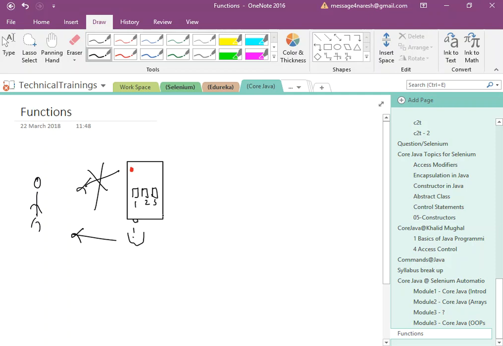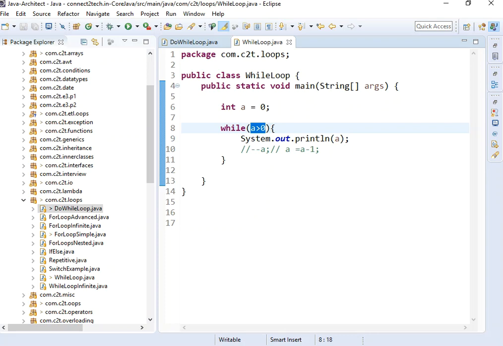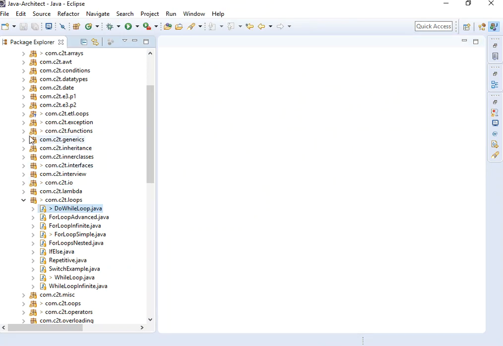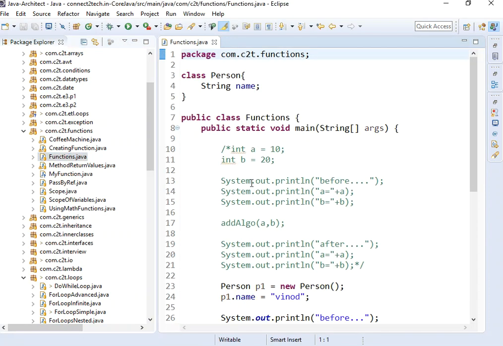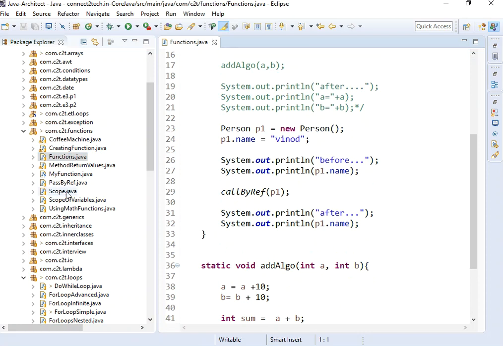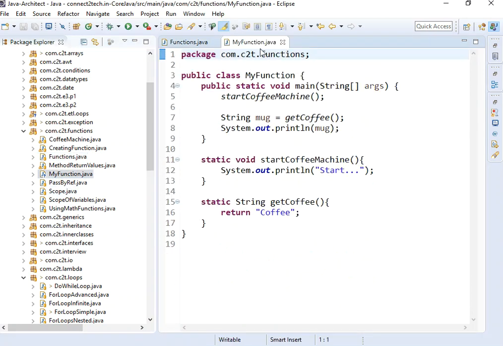Okay. So let's look at an example of a function. If you go here, let's create a small function. If you go to this functions, let's create a small function, not this one, my function. Let's go here.